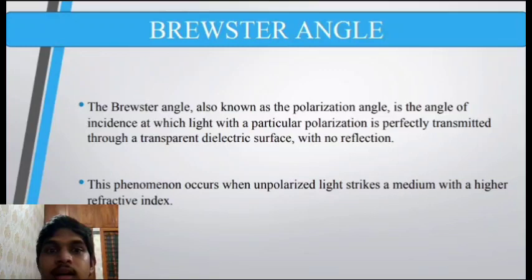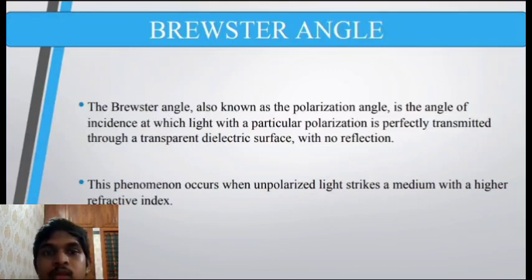So Brewster angle, also known as the polarization angle, is a specific angle of incidence at which the particular polarization is perfectly transmitted through a transparent dielectric surface with no reflections. In the case of TIR, we didn't have any refracted or transmitted ray, only a reflected ray. In this Brewster angle case, we only have a transmitted or refracted ray with zero reflection. This phenomenon is named after the Scottish physicist Sir David Brewster, who first described it in 1815.